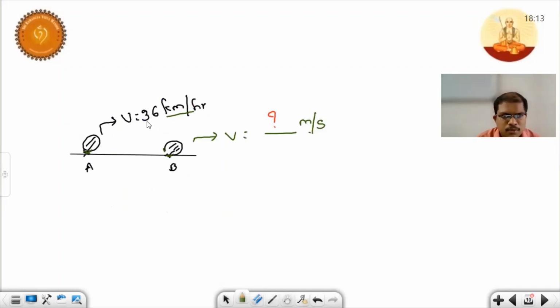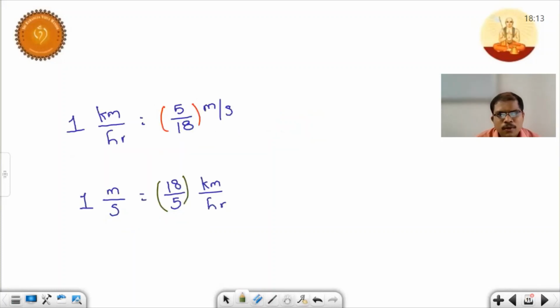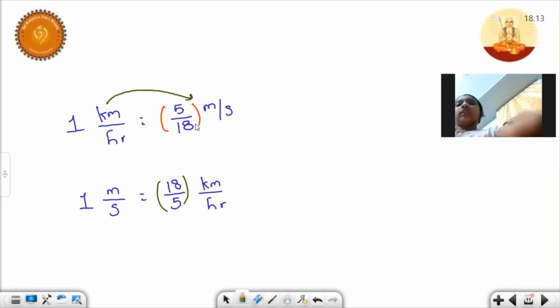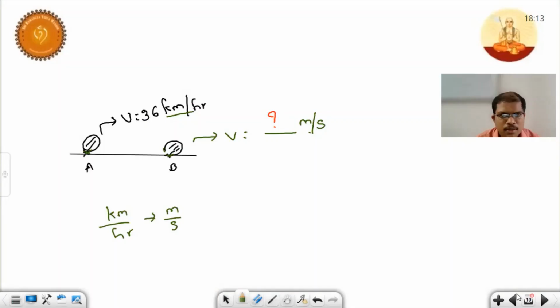So here, what is the given question? 36 kilometers per hour. We need to convert to meter per second. So what is the conversion, children? Kilometer per hour to meter per second. This is the conversion we need to do now. What is the formula, children? If you want to convert kilometers per hour to meter per second, 5 by 18. Yes, very good. We need to multiply that corresponding number with 5 by 18.